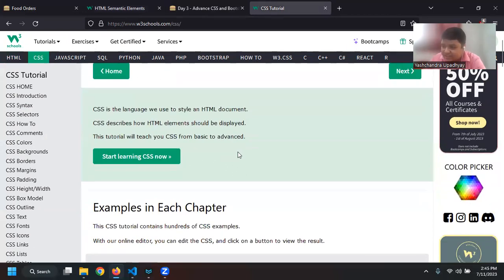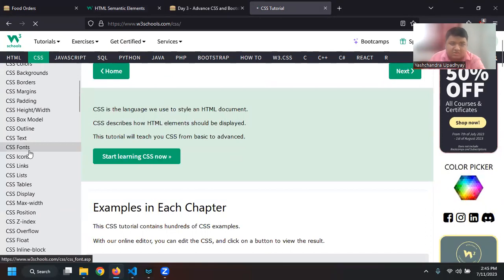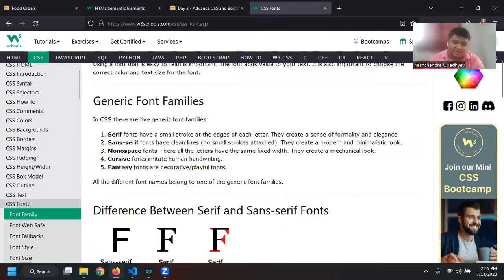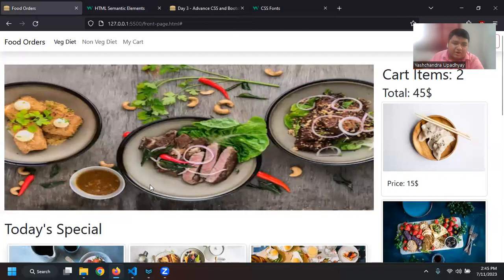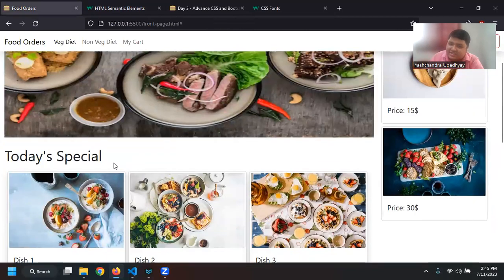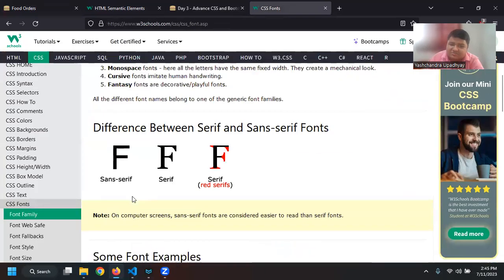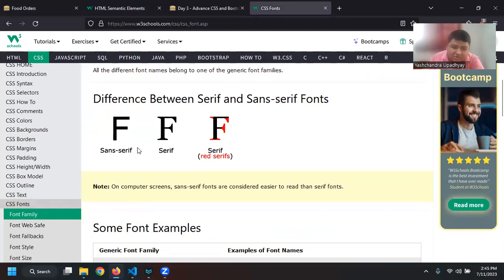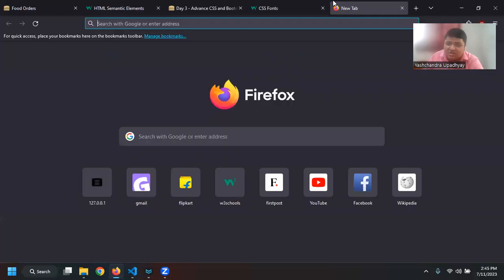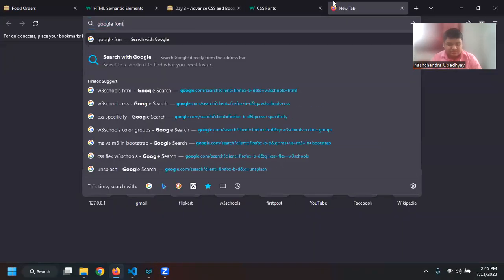Okay, so the first thing that I wanted to cover was fonts. Yeah, so you can see currently my font, this today's special, looks like this, right? But I can specify which font I want to use. You can see that the font style of sans serif is different from the font serif. As well as serif has different corners in the font, and various different fonts are also available. You can use Google Fonts.